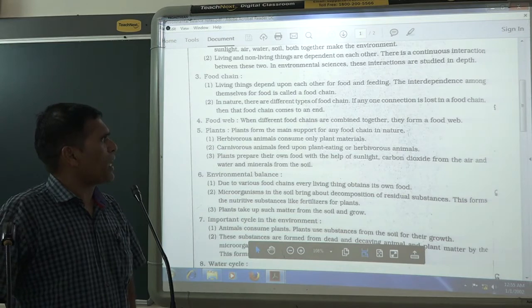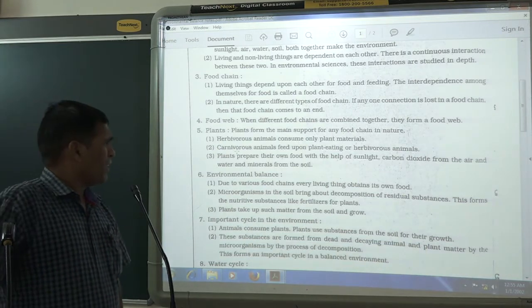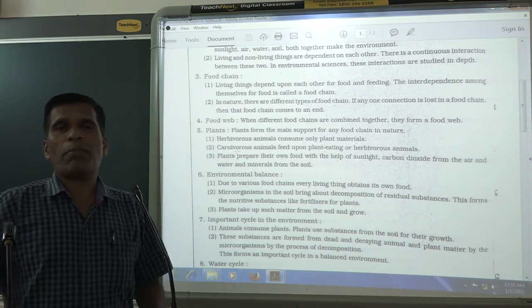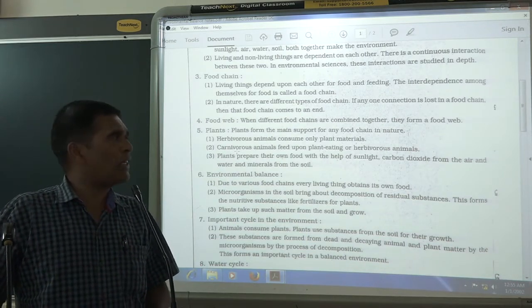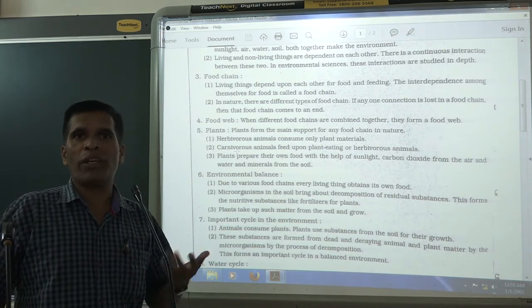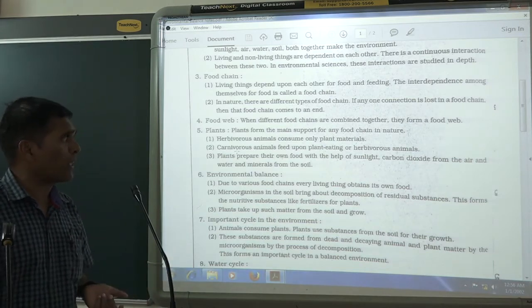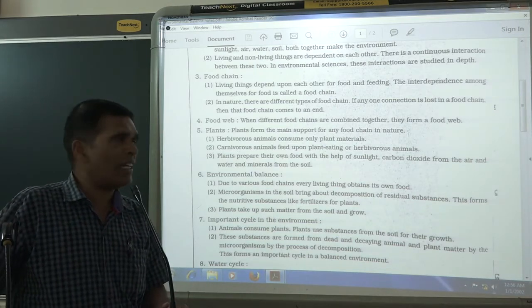Plants. What are the plants? Plants form the main support of any food chain in nature. One important thing you have to understand: plants are very, very important because plants are the producers. Whatever food we eat day to day, where does it come from? From the plant only. The plant prepares its own food by the photosynthesis process. That is very important.